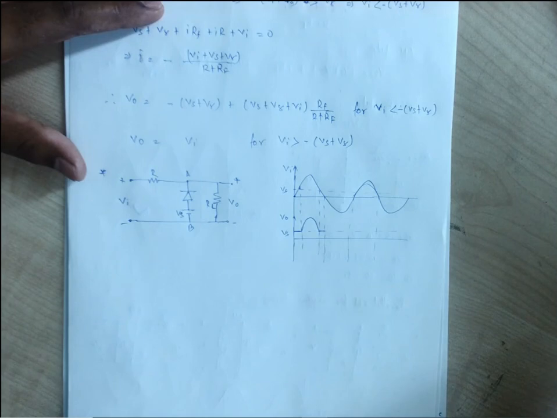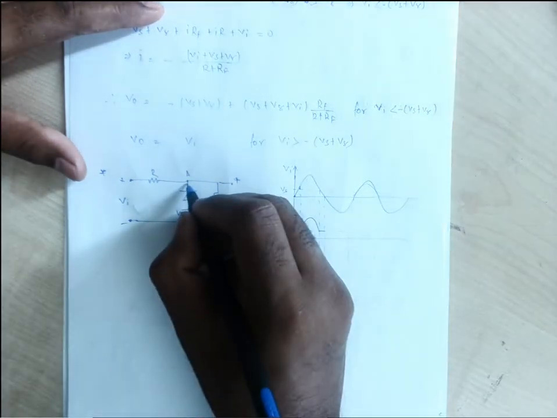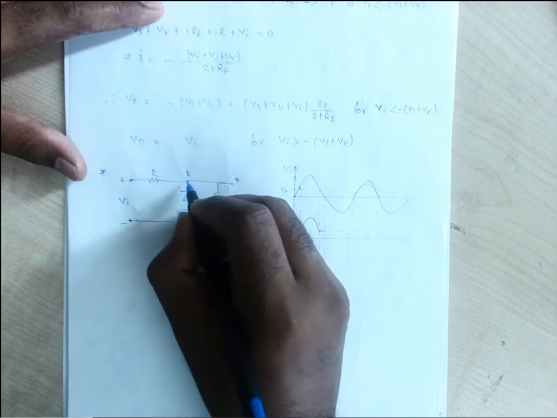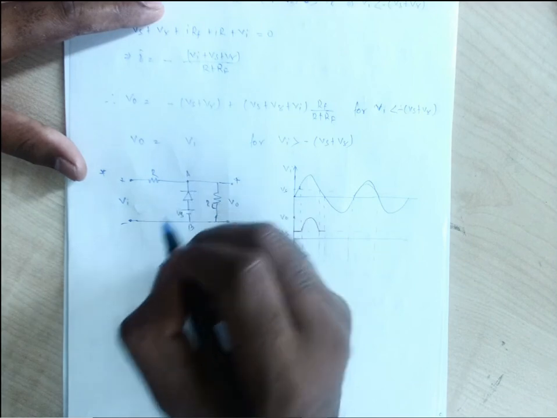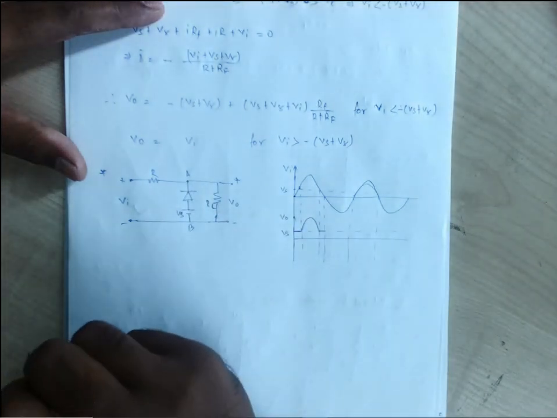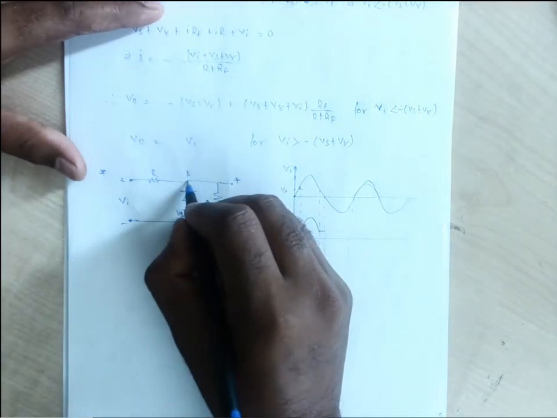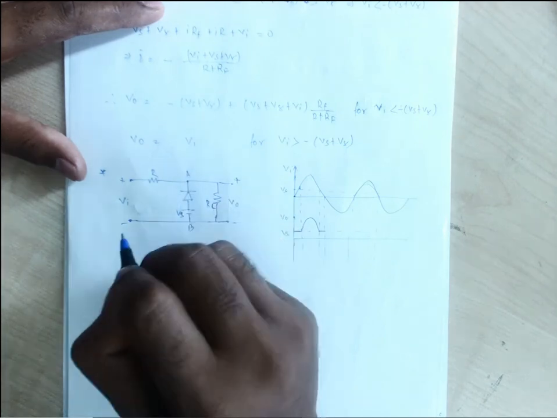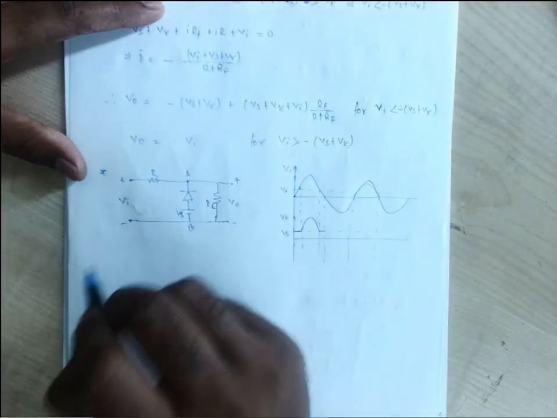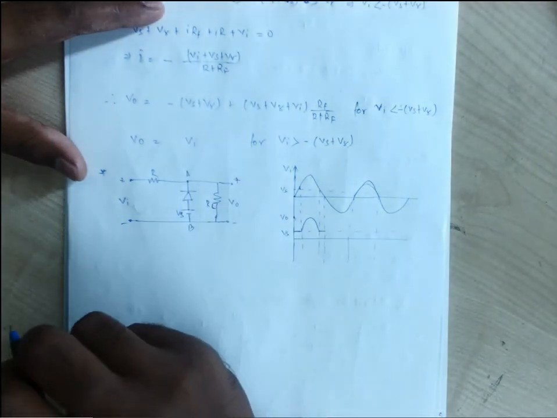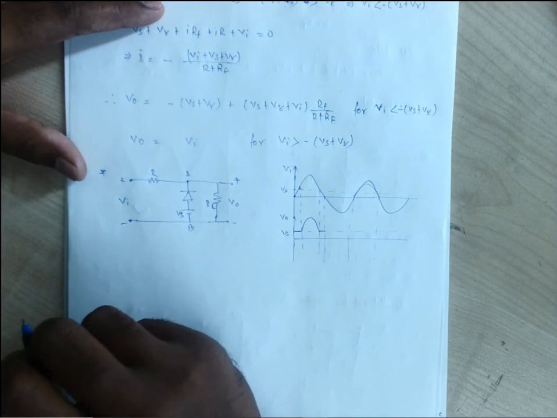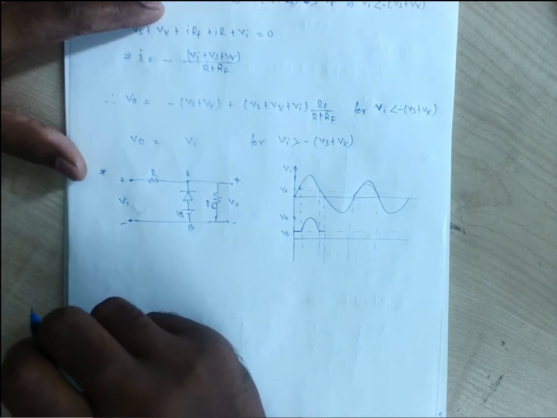So for the negative half, the voltage across this node will always be applied a negative potential. If a negative potential is applied across the cathode, the diode will always be in the on state. Right?